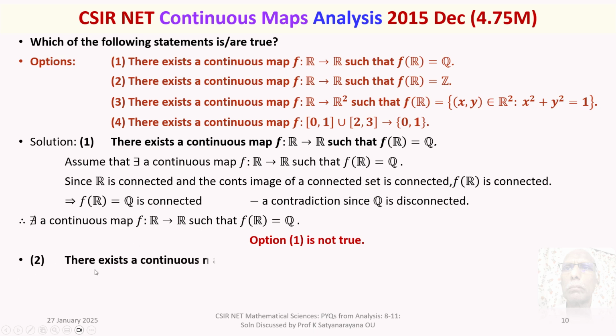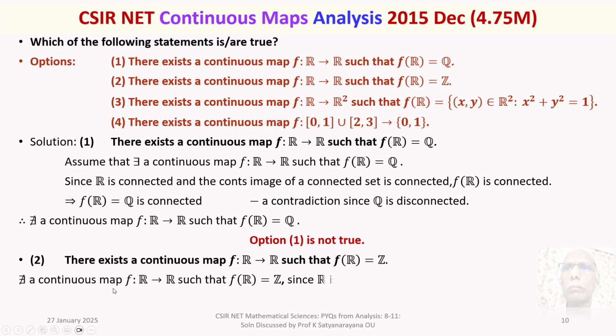Option 2, there exists a continuous map f from R to R such that f(R) is equal to Z. There does not exist a continuous map f from R to R such that f(R) is equal to Z, since R is connected and Z is disconnected, the argument is the same as in option 1.